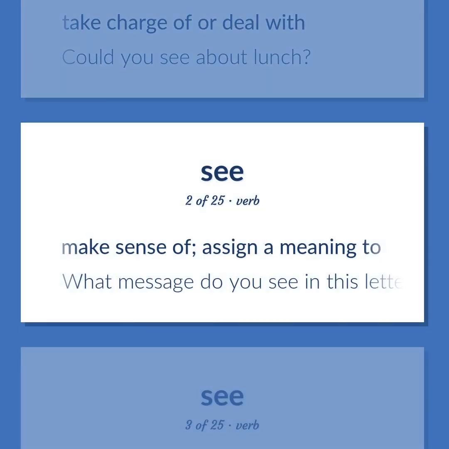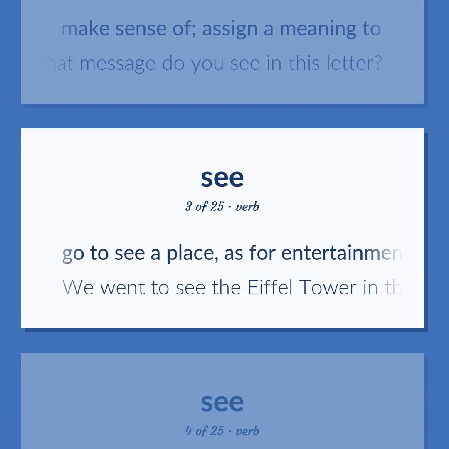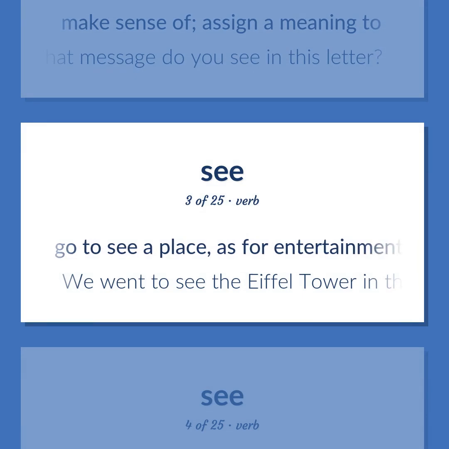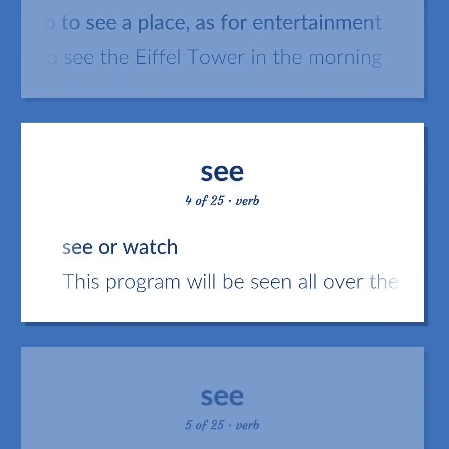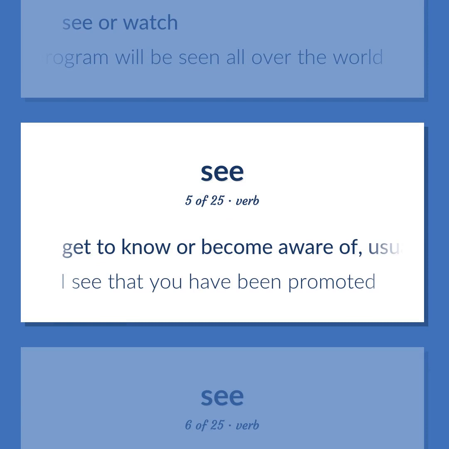Make sense of. Assign a meaning to. What message do you see in this letter? Go to see a place, as for entertainment. We went to see the Eiffel Tower in the morning. See or watch. This program will be seen all over the world. Get to know or become aware of, usually accidentally. I see that you have been promoted.